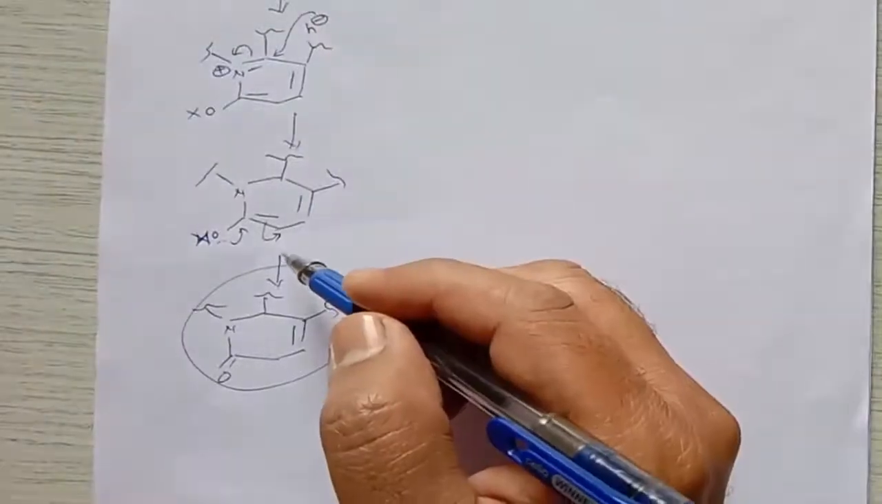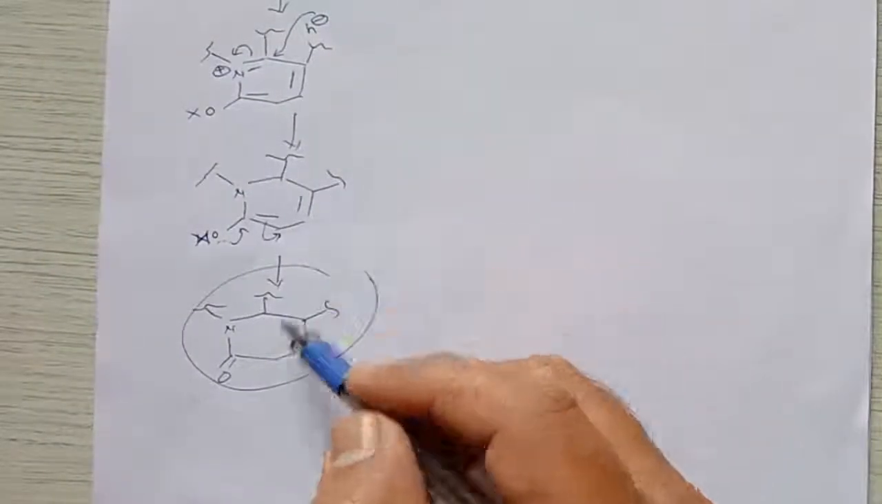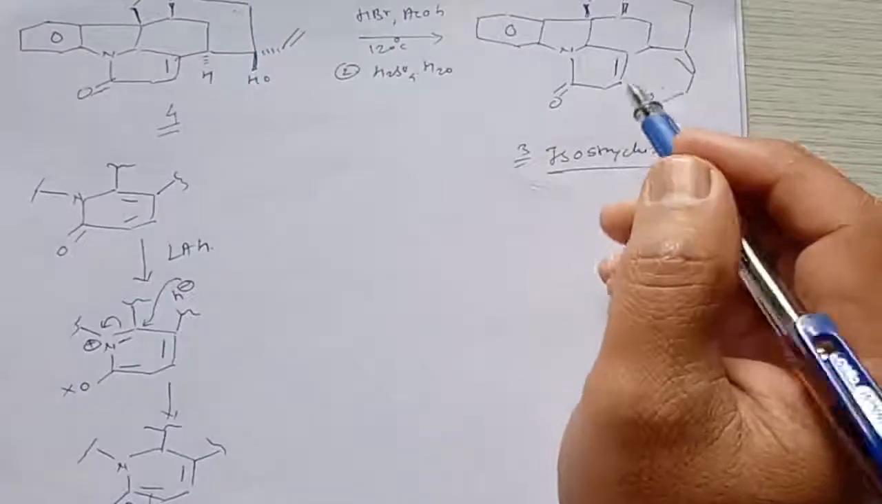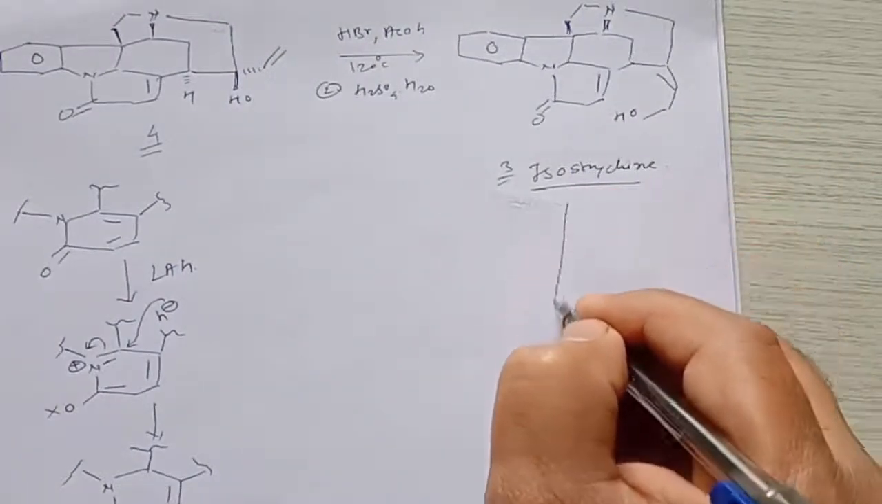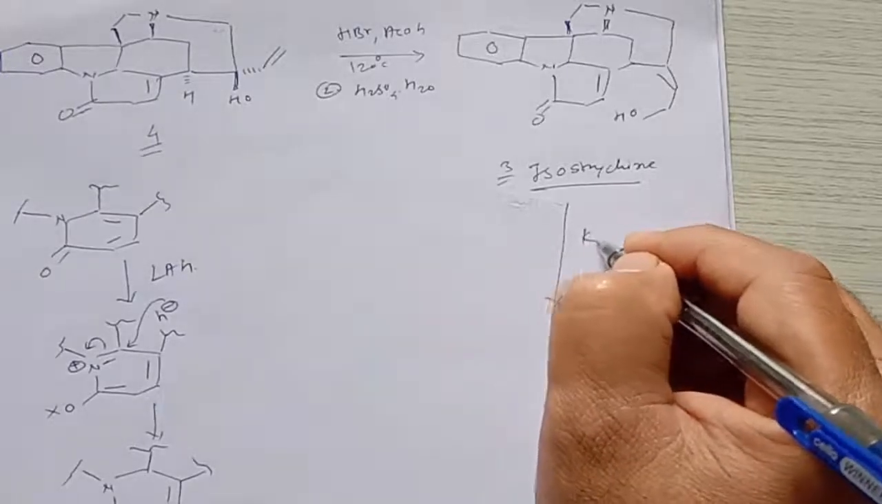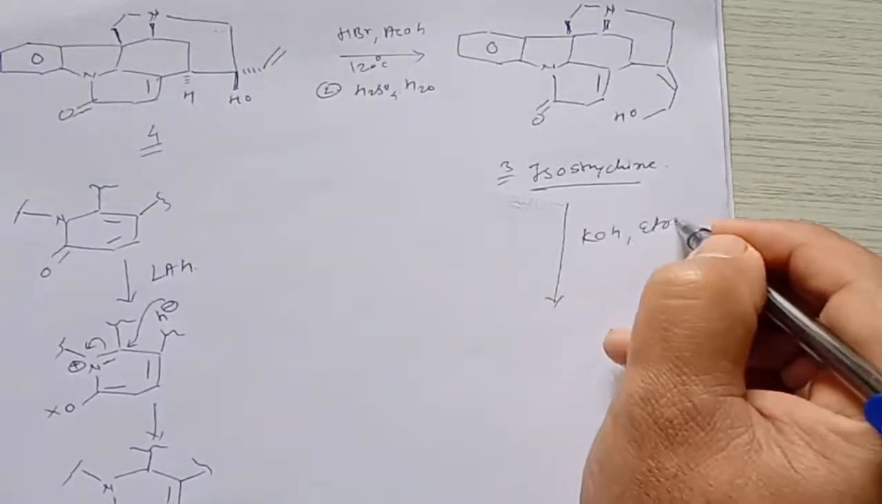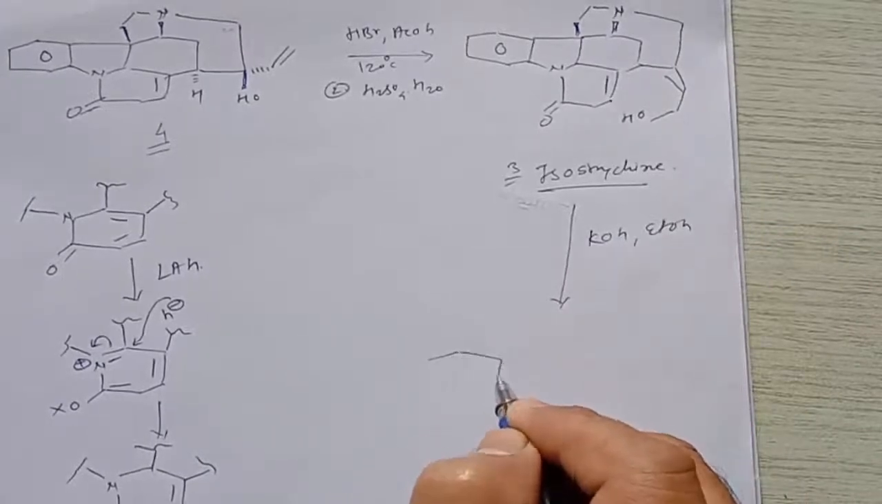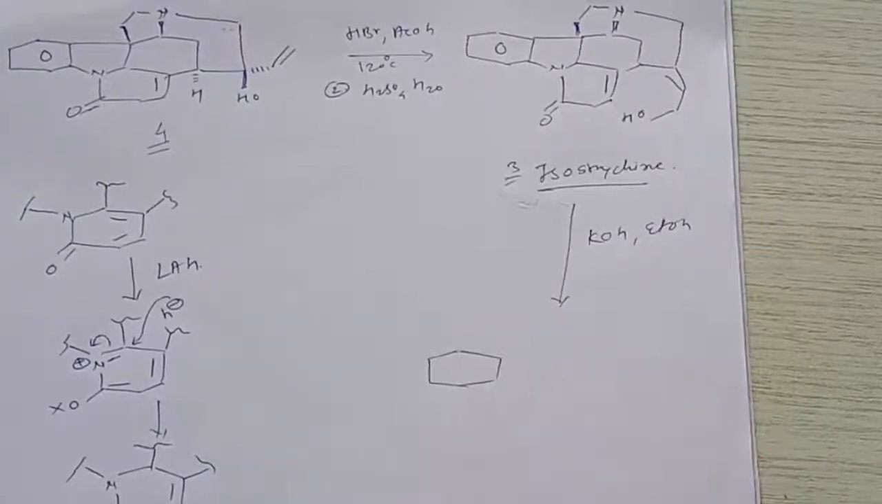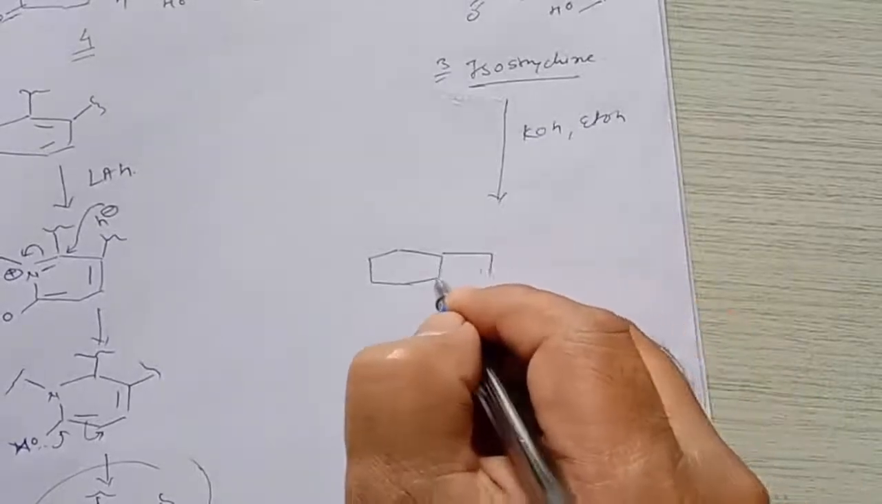So this is the mechanism. If we see, in presence of LAH reduction, this system will be converted to this system, and that will look like this, and it gives formation of this isostrychnine. Right? When this isostrychnine will be treated with KOH in presence of ethanol, it gives formation of strychnine, right? And if we know the structure of strychnine, the structure of strychnine will be like this.